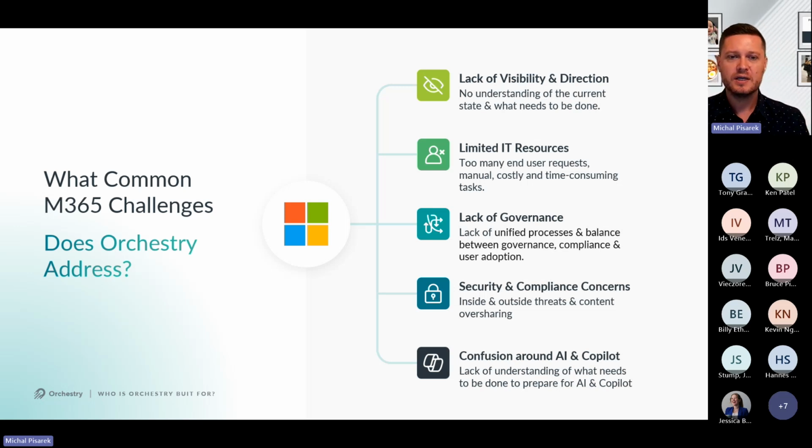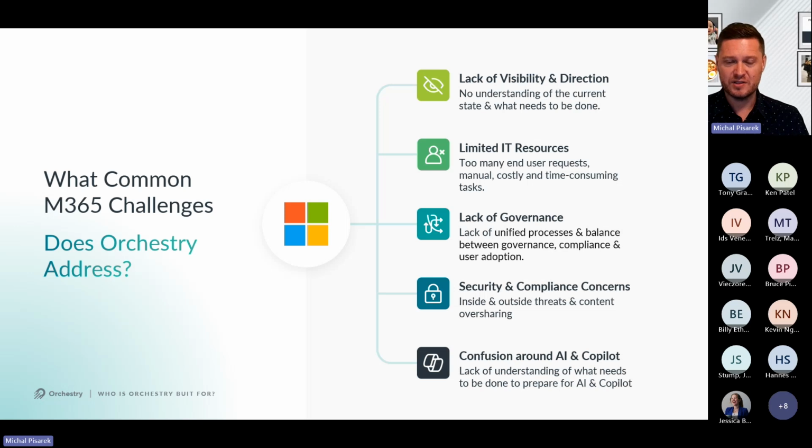It's just really difficult. So again, what we're trying to do with Orchestry is not just to provide a tool for you as IT admins to better manage your Microsoft 365 estate, but also empower your end users to do things like provisioning, to do things like archivals, which we'll talk about today. But again, take a little bit of the onus off and put it back onto your content owners in a really simple and powerful, beautiful way to alleviate a lot of the bottlenecks that frequently happen with IT because they've just been inundated with all of these questions.